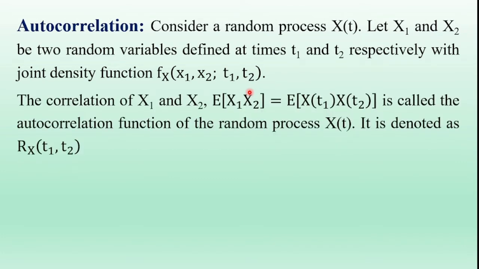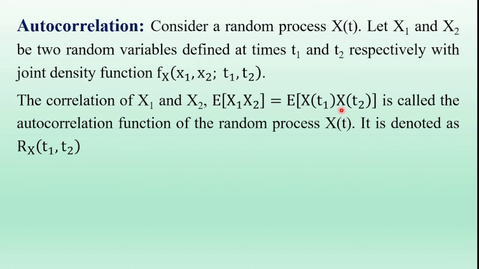The correlation of x1 and x2 is expectation of x1, x2. This was already discussed in the previous chapter. Now here the random variable x1 is equal to x of t1 and the random variable x2 is equal to x of t2. So the correlation of the random variables x1 and x2 is expectation of x1, x2, which is equal to expectation of x of t1 into x of t2.